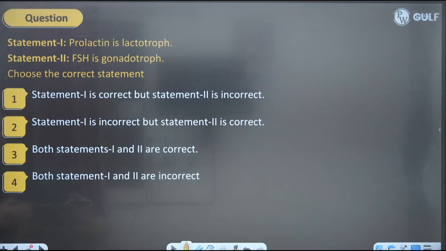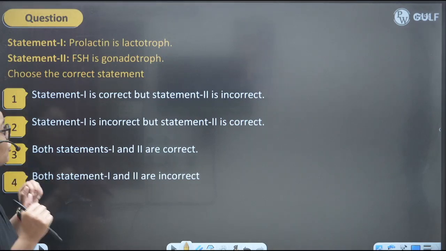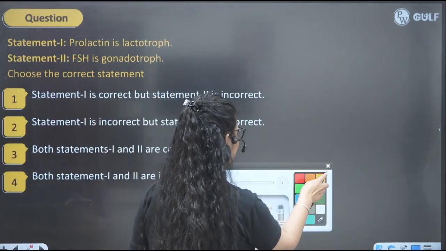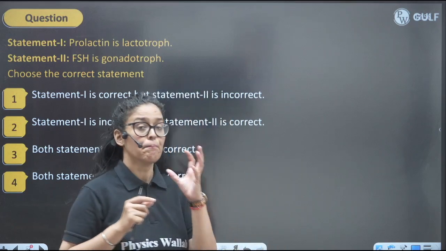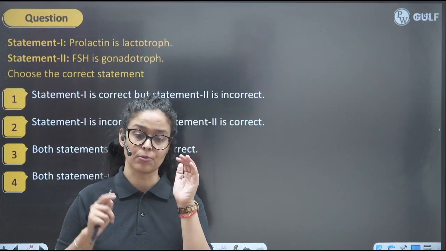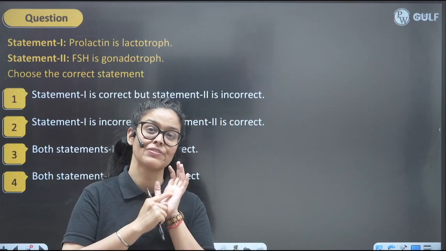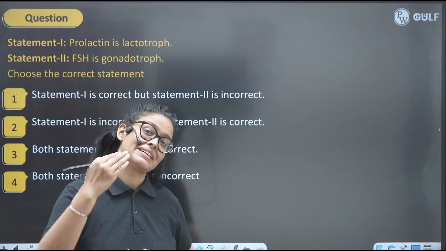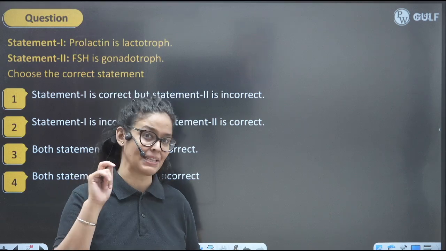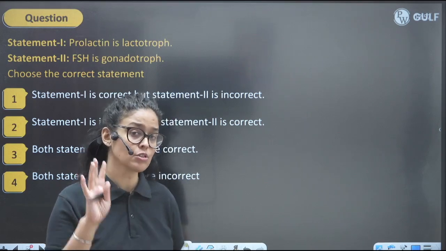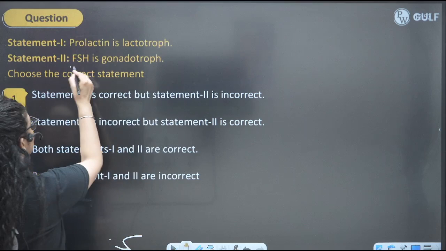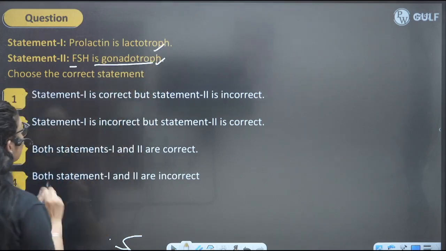Now the other question. Prolactin is lactotroph. Yes, prolactin means production of milk, this hormone triggering the alveoli of the mammary gland, which is secreting milk. Production of the milk will be done by the prolactin, also called lactotroph, right? And FSH is also known as gonadotroph. Yeah, both of them are true.